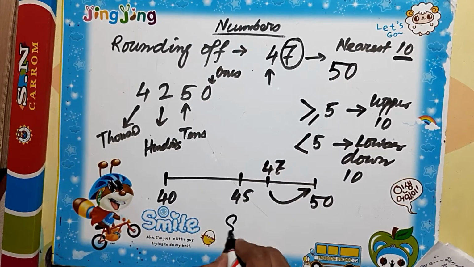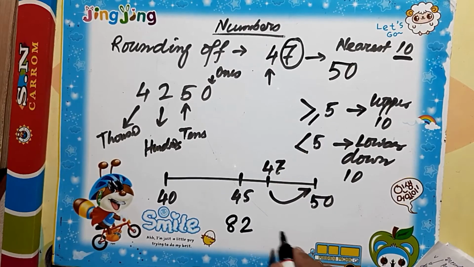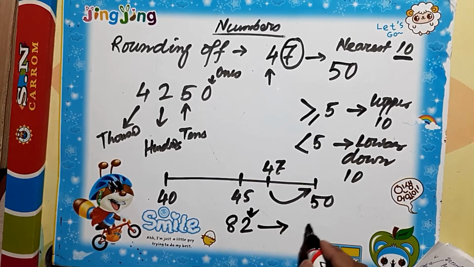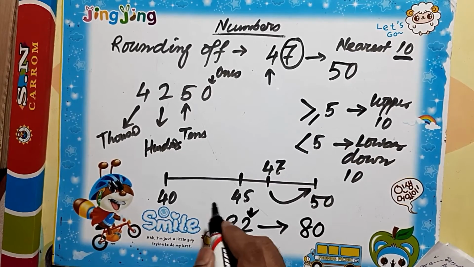Similarly, if we take 82, 2 is less than 5, so it will be rounded down to 80.